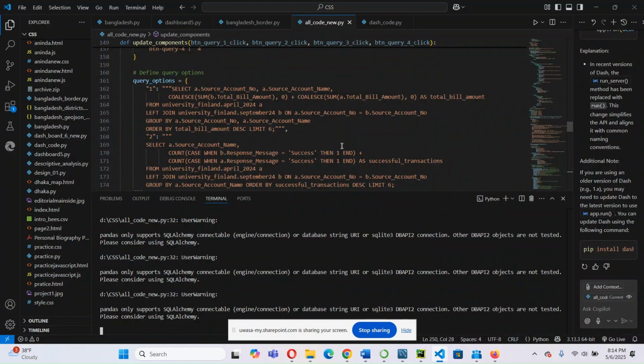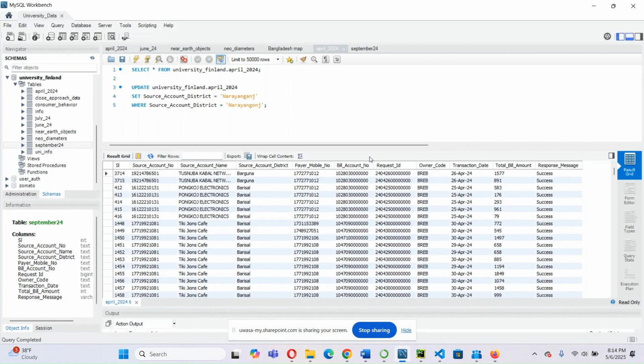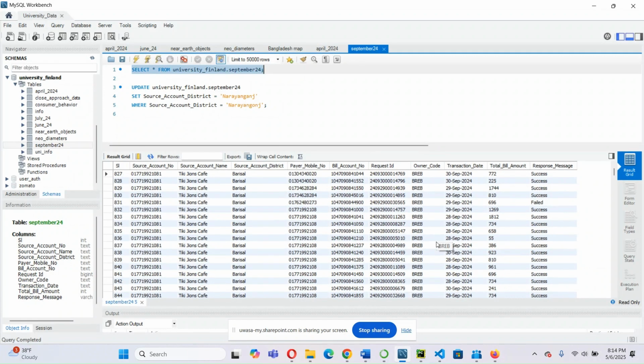Whatever I want to show, at first I want to say that I worked in Bangladesh for a long time in a scheduled commercial bank, and from that I was planning to create a dashboard for them based on the data. So I requested them, and I got two dummy datasets from 2024. This is the April 2024 data and the September 2024 data. It's very tiny data, a very small data. This data is based on utility bill payment only.